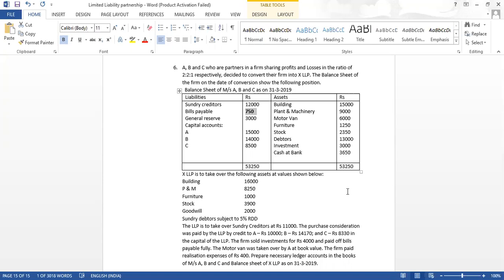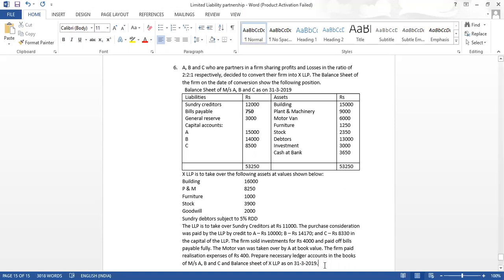The firm paid a realization expense of rupees 4,000. Prepare the necessary ledger accounts in the books of Messrs. A, B, and C, and the balance sheet of XLLP as on 31/3/2019. So what we have to do is prepare the ledger accounts in the old books, and we will have to prepare the LLP balance sheet.